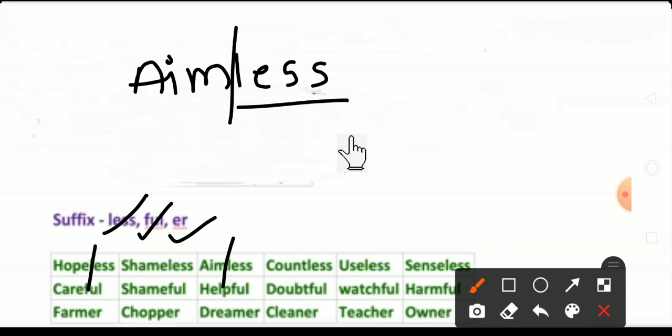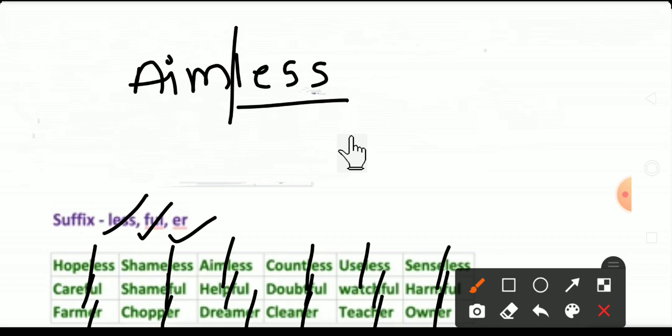Aimless, shameless, countless, useless, senseless. Careful. See FUL. Careful, shameful, helpful, doubtful, watchful, harmful. Next ER. Farmer, chopper, dreamer, cleaner, teacher and owner. Like that you have to separate it.